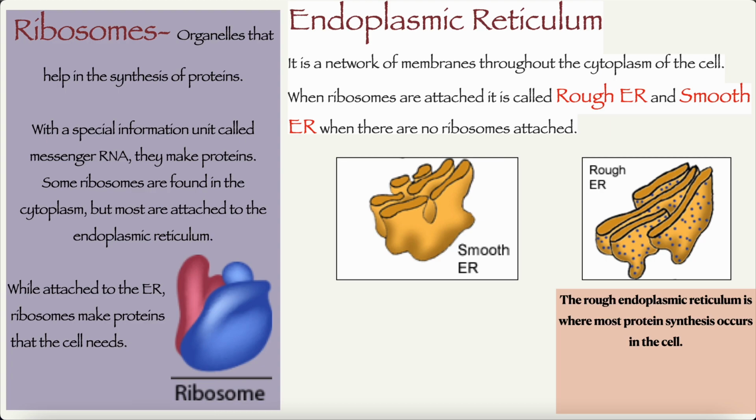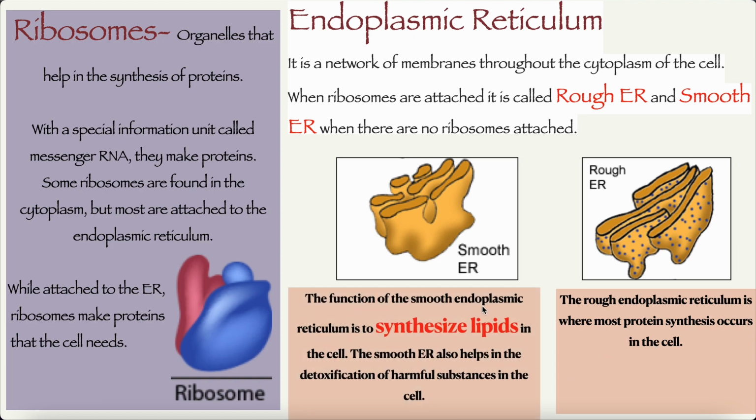The rough endoplasmic reticulum is where most protein synthesis occurs in the cell. Why? Because ribosomes are the ones that make the protein, as we have learnt in here. They make proteins, yes? So the rough endoplasmic reticulum is where most protein synthesis occurs because of ribosomes. The function of smooth endoplasmic reticulum is to synthesize lipids in the cell. The smooth endoplasmic reticulum also helps in the detoxification of harmful substances in the cell.